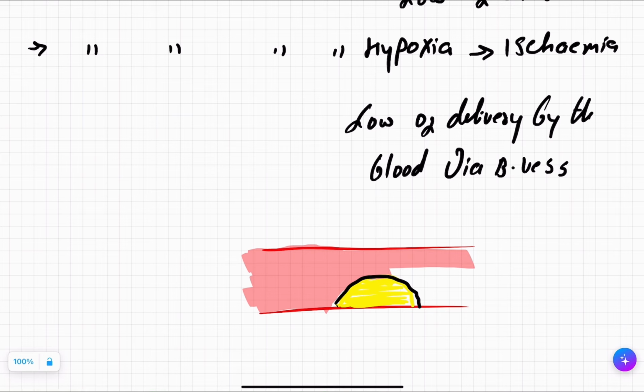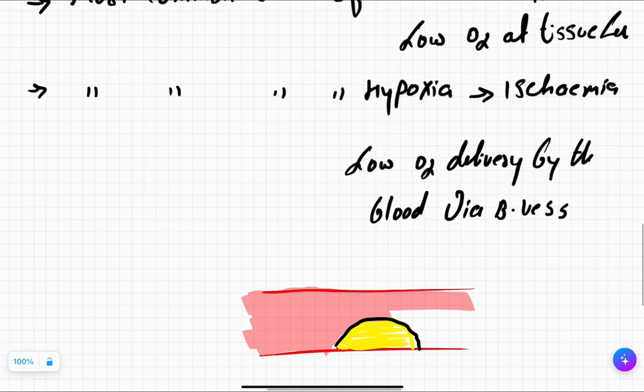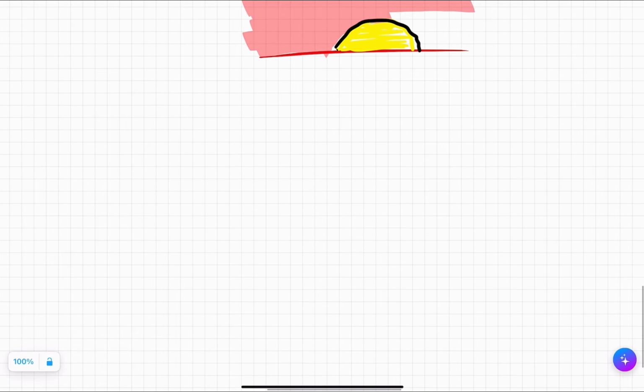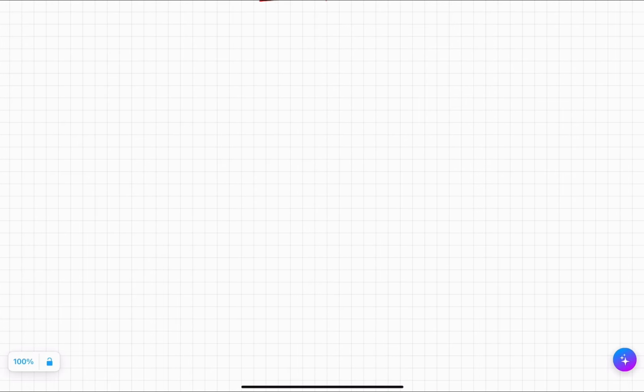So we have reduced the blood supply to the tissue, and this is ischemia, low oxygen delivery by the blood vessels. Got it? Ischemia is lower oxygen delivery by the blood through the blood vessel because there is an obstruction in the blood vessel, while hypoxia is low oxygen concentration at the level of tissue.